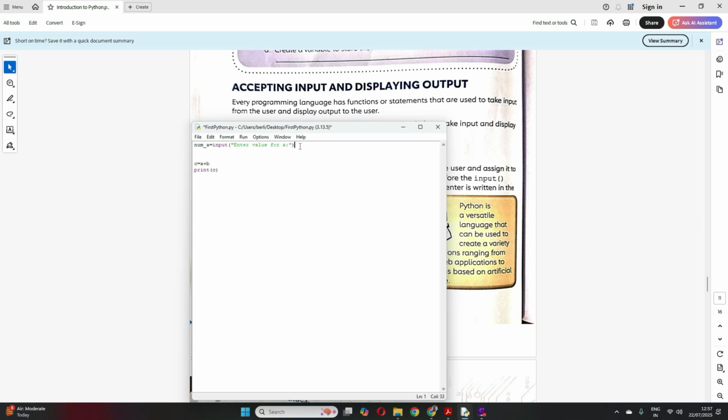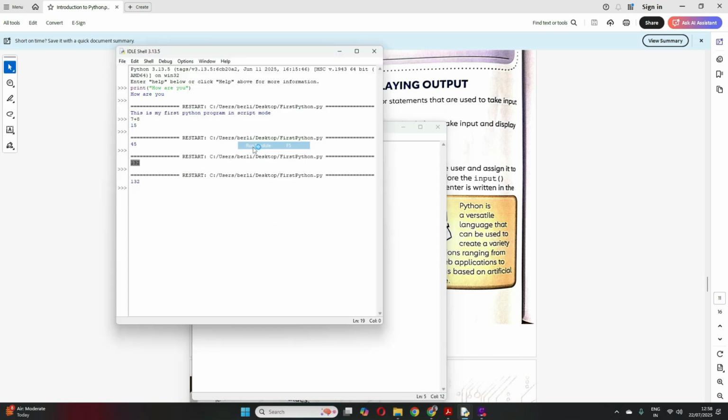So I'll copy the same line, use another variable, num_B maybe, and input enter value for B. Then in C I will sum both these values, and now let me just remove this for timing. I want to input these two numbers and then print. Print num_A, and then I'll print num_B. Clear? Let me save.